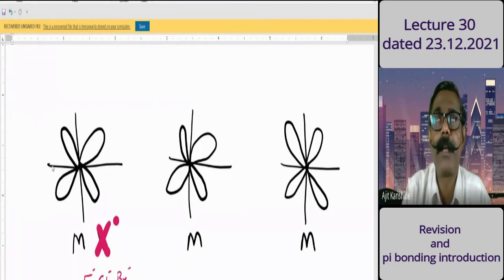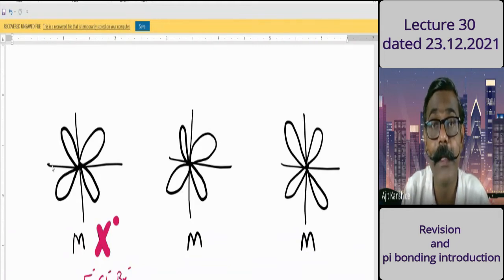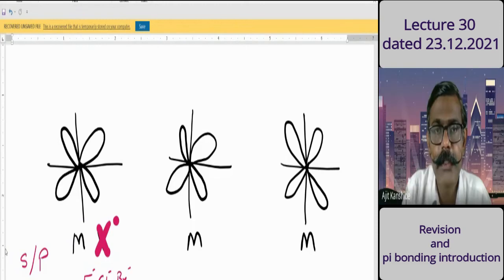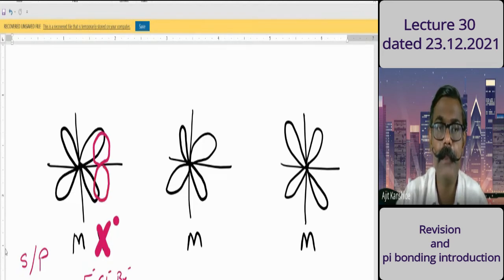Fluorine, if you consider, atomic number is 9. So 1s2, 2s2, 2p5. But I'm talking about F minus, the fluoro ligand. So instead of 2p5, 2p6 will be there. But those electron pairs are present in which orbital? S orbital or P orbital? P orbital. Is my question clear? Right, P orbital. So let me represent one of the P orbitals here. It is from the ligand, and this P orbital is full of electrons. It is a filled P orbital.